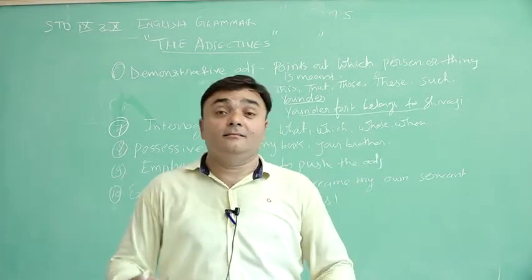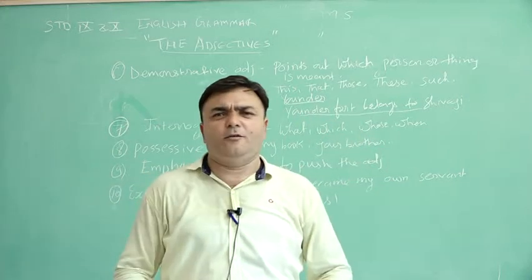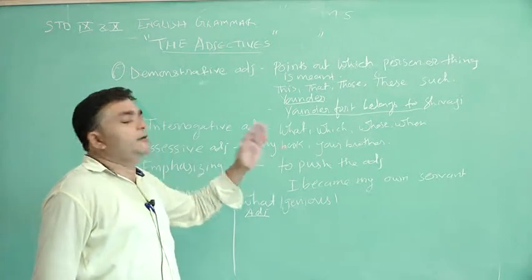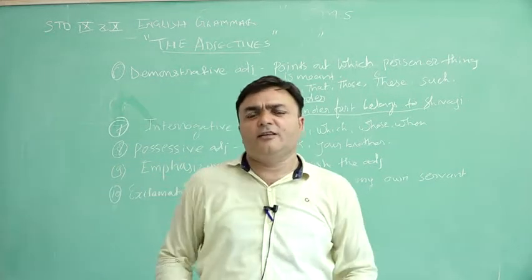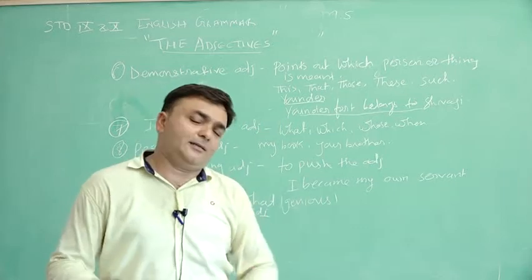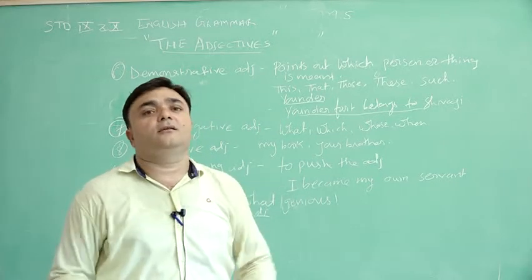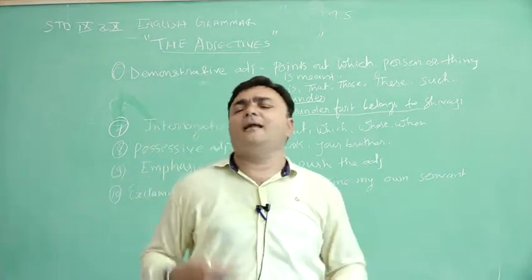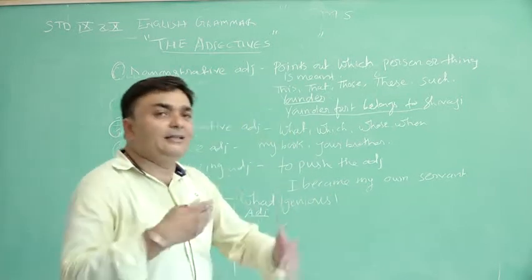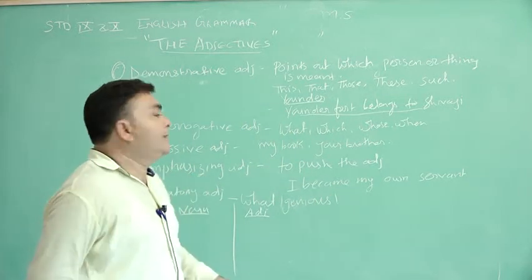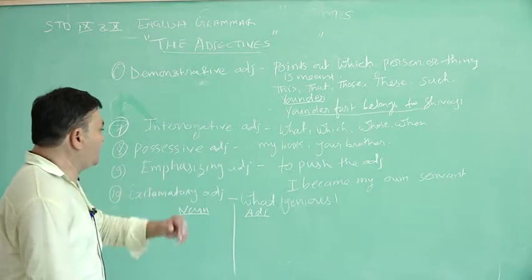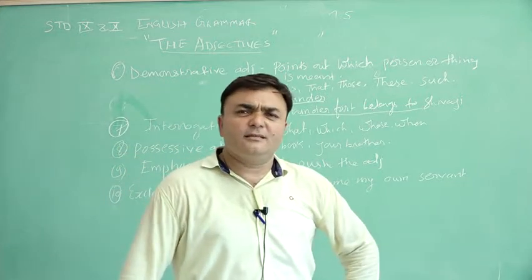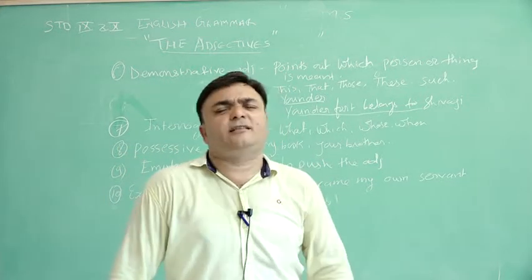Today this hairstyle, applying gel, many things are going on regarding myself, my book, your brother, possessiveness. It shows possessiveness regarding us, you, your brother, like this. My book, my bike, my Activa, my father, my mother, my sister, my brother, my friend, like this. Possessiveness is shown in this. Now comes the 9th one, emphasizing it. Emphasizing this is also one type of possessiveness regarding us.